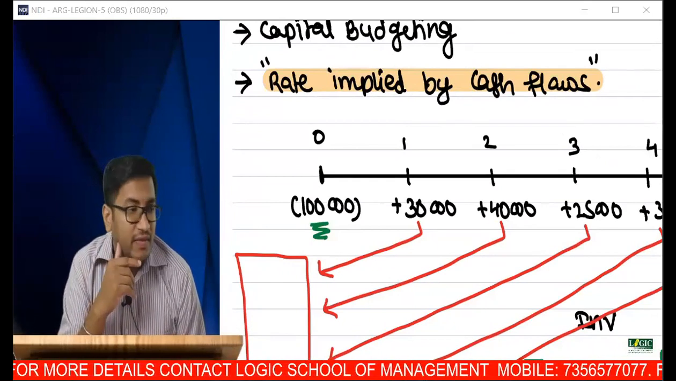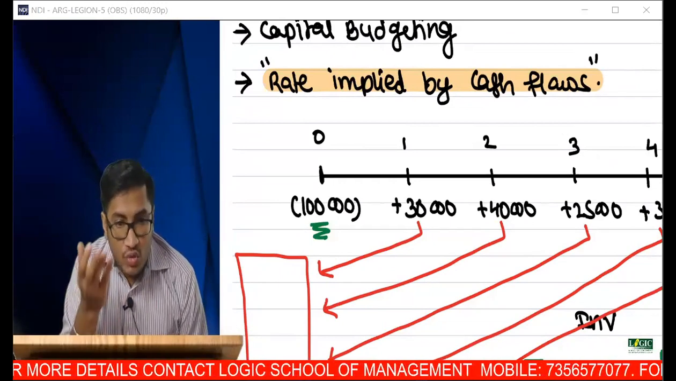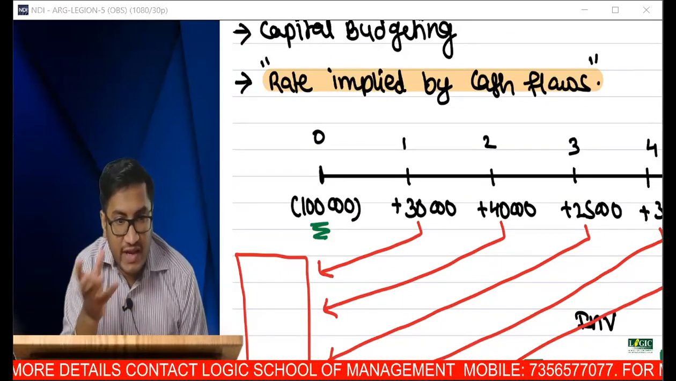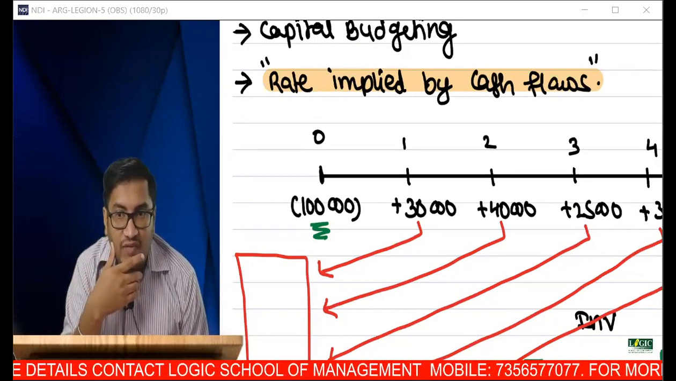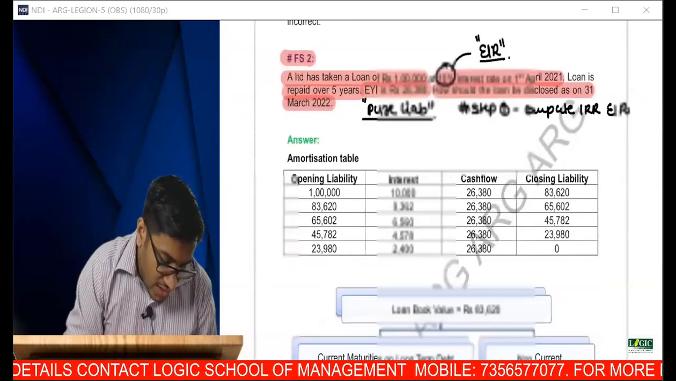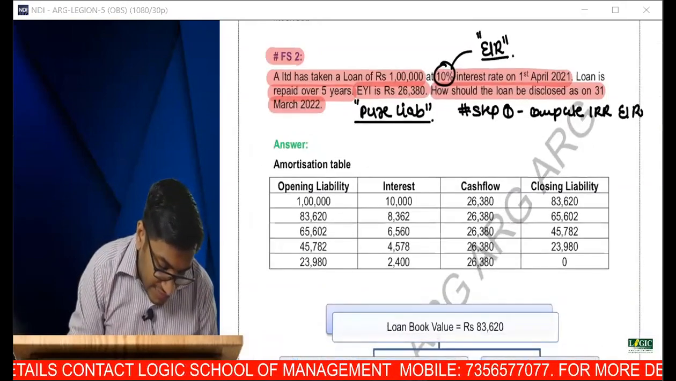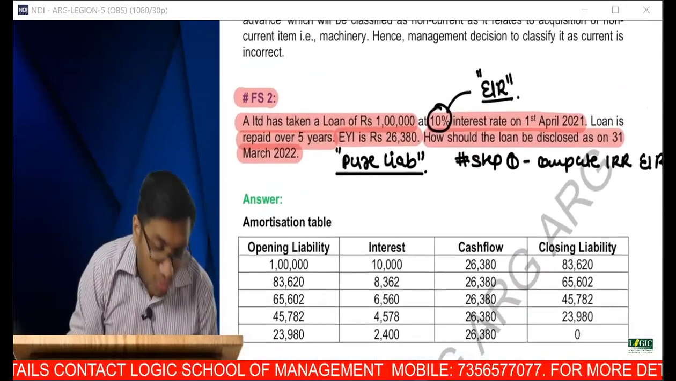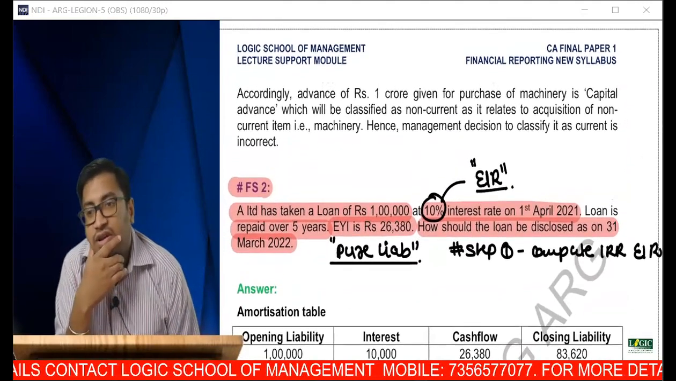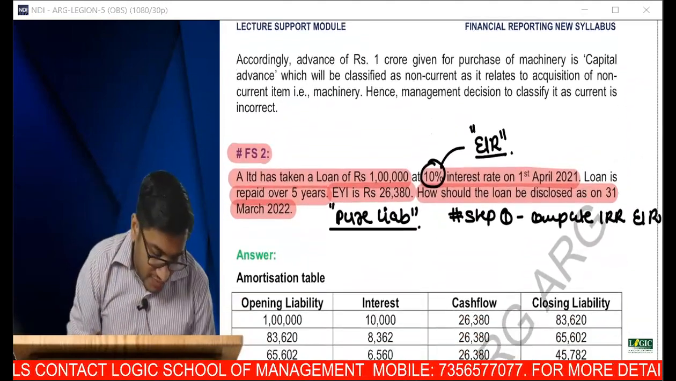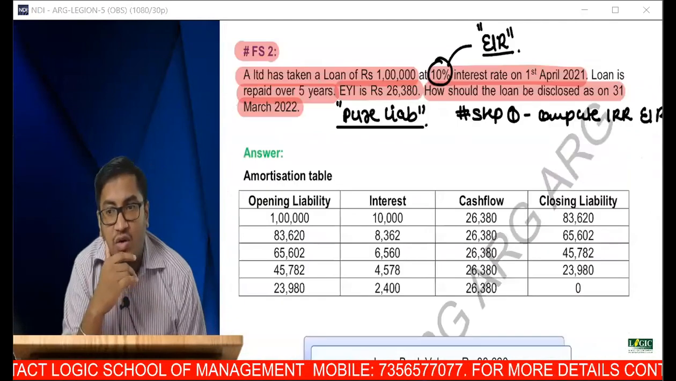You don't require anything. You require cash flows. You need to know what are the cash flows associated with that contract. You need to identify the cash flows associated with the contract. Now, can you tell me what are the cash flows associated with this particular loan contract?